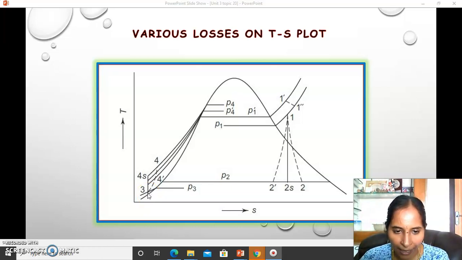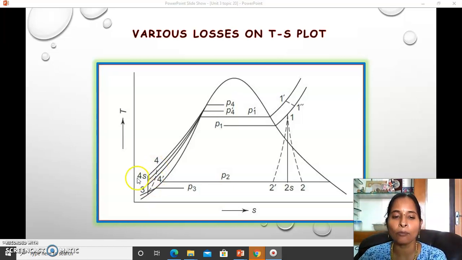But actually what happens is it is following the path of 3 to 4, and thus more and more work is being extracted by the pump because it has to supply the water at the pressure of P4 to the boiler, and of course if it supplies at P4, then only after the pressure losses, the desired boiler pressure could be achieved.